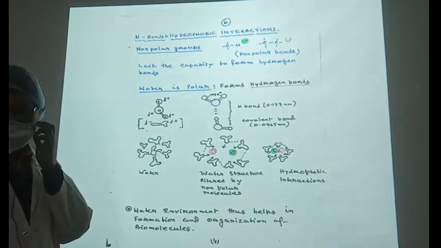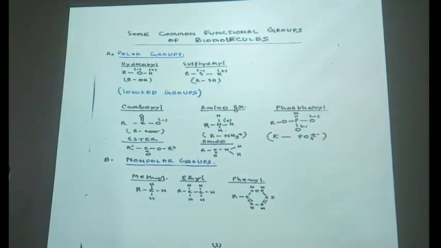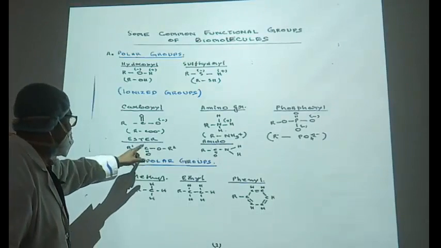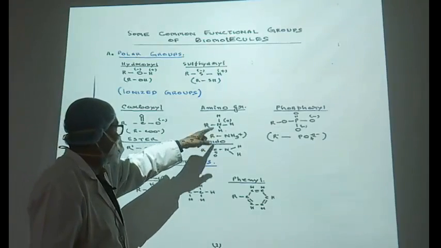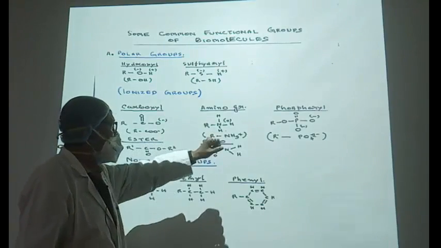With examples, next please. Now first of all, I will give you certain groups which are polar and non-polar. Now here are certain examples. The hydroxyl group is a polar group. Sulfide group is a polar group. Carboxyl group is a polar group because it is ionized to COO minus H plus. Amino group is also a polar group.